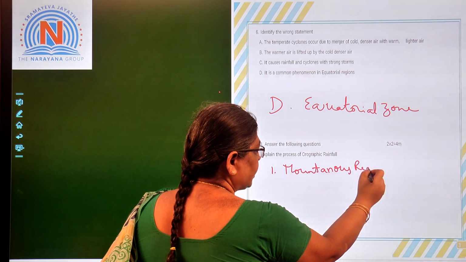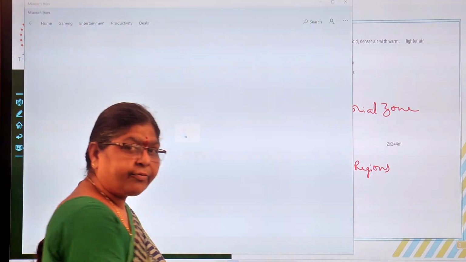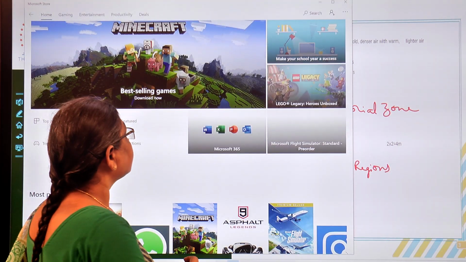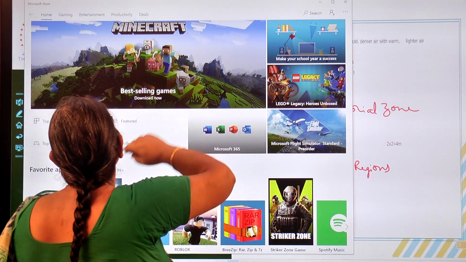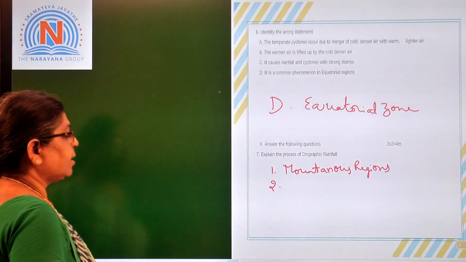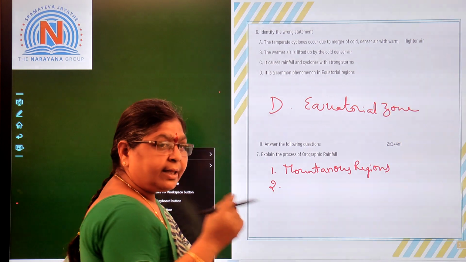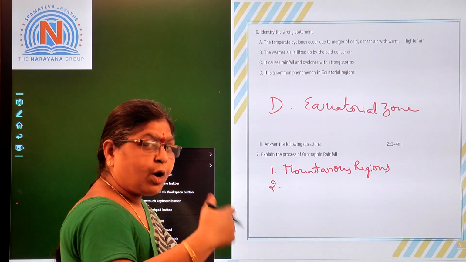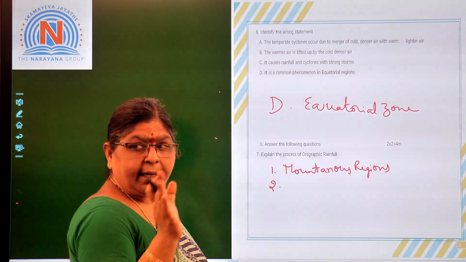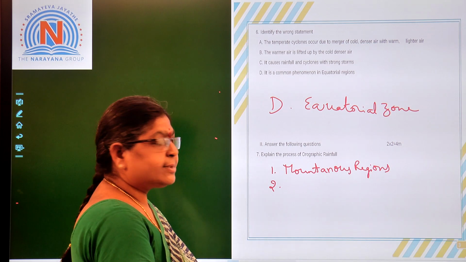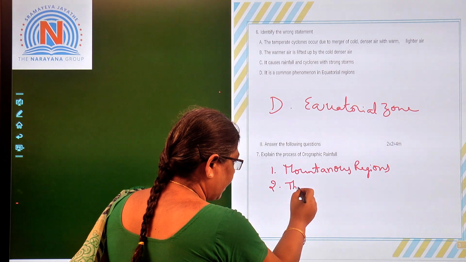And the second thing is, when the mountains come in the way of the moist bearing winds, what happens?